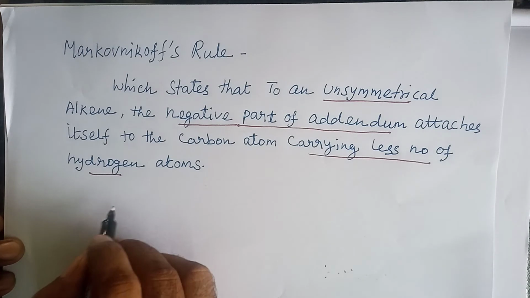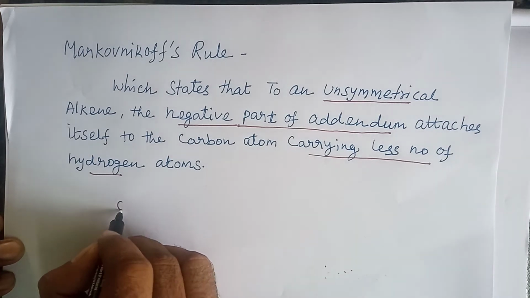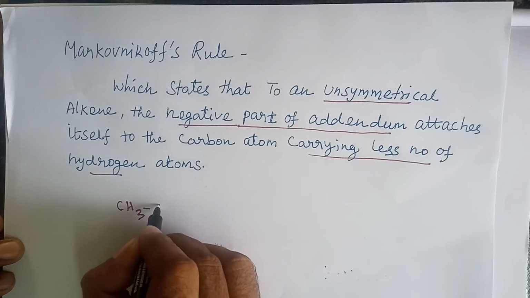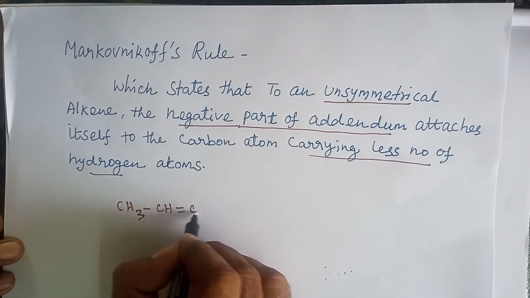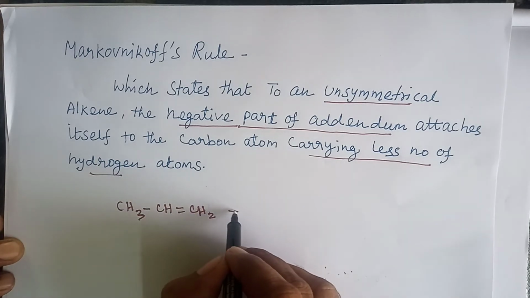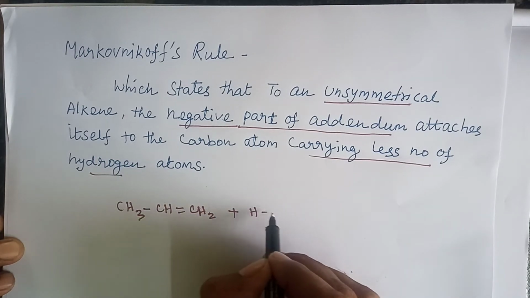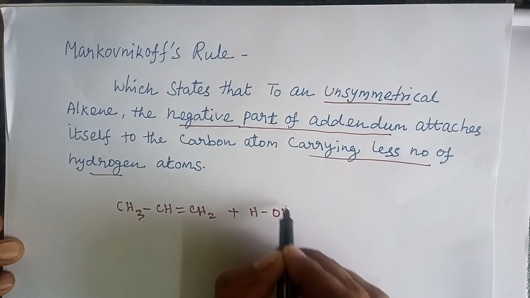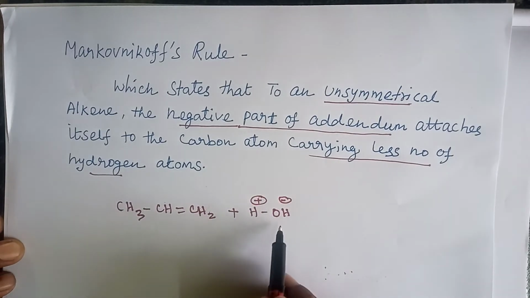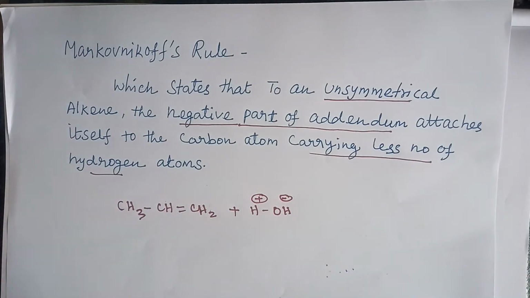For example, we are taking CH3-CH=CH2. This is an unsymmetrical alkene. Here we are taking the addition of a water molecule. It contains H plus and OH minus. This is the negative part of the addendum.